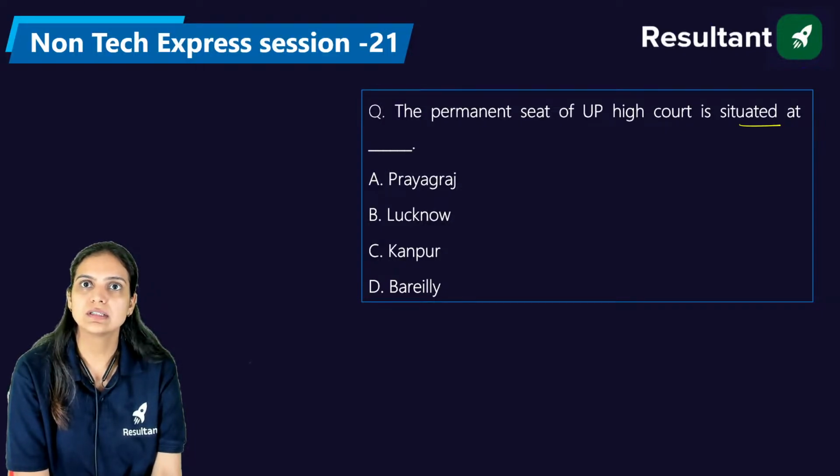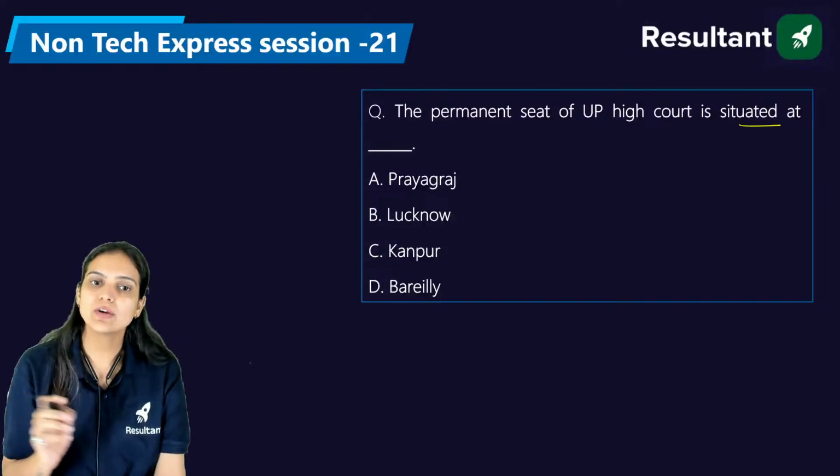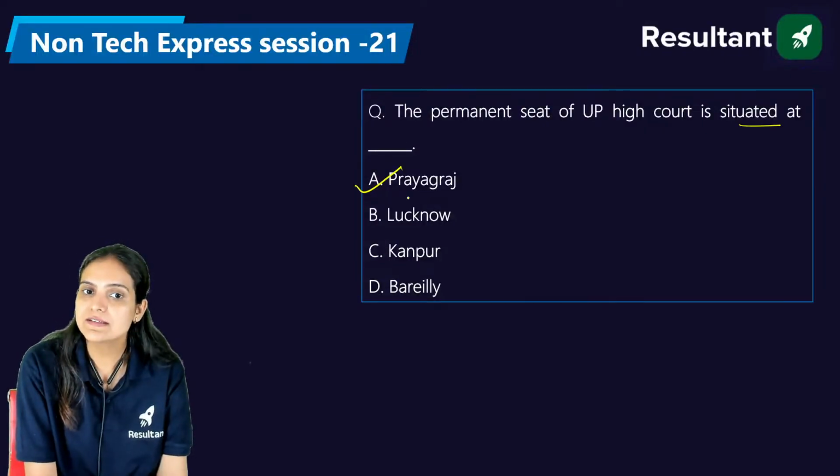Are you sure, Vidya? Venkat, are you sure? We have the permanent seat of the UP High Court situated at... So basically, the permanent seat of the UP High Court is situated at Prayagraj. The right answer is A.